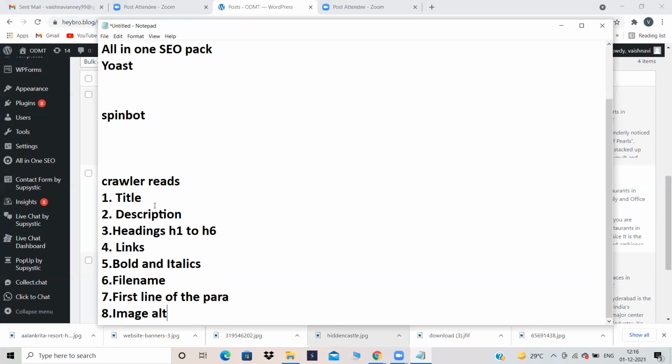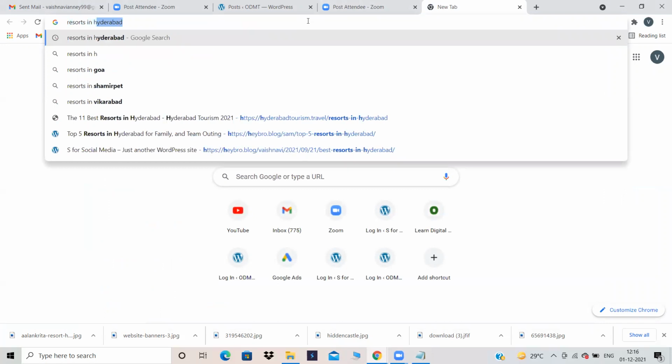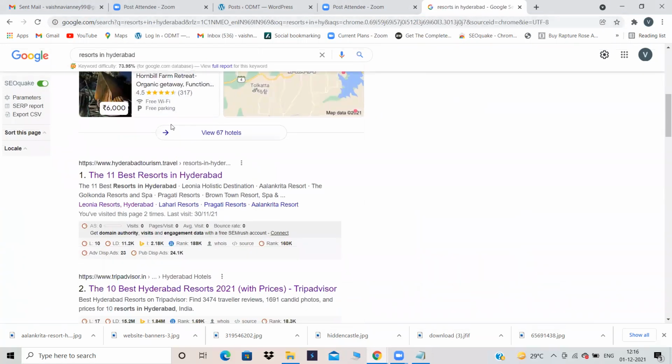Now, the first one is the title and the second one is the description. Somebody is searching for resorts in Hyderabad. What should happen? My title and my description should appear to the audience, that means to the user. Somebody is searching for this particular keyword. This is not an advertisement. This is an organic result, which is an SEO result. Hyderabad Tourism is ranking at first position over here.